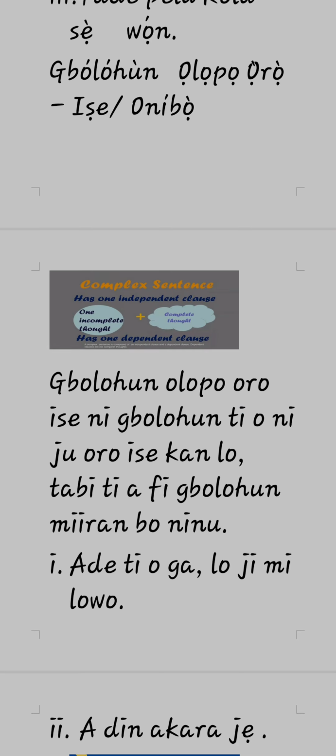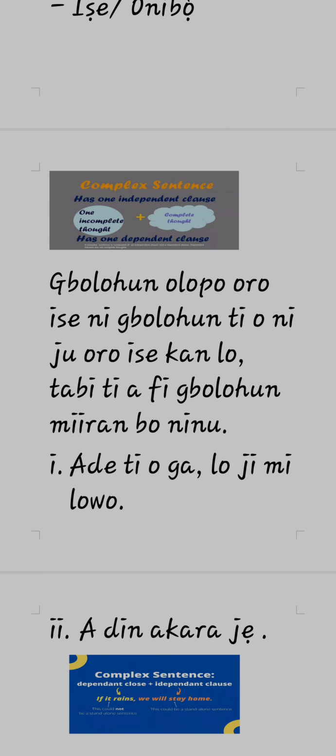A sentence that contains the main clause and the subordinate clause, it has one independent clause and one dependent clause. Do you understand? So that is referred to as what, a complex sentence. Gbólóhùn oníbọ̀. So if I say Adé tí ó ga ló jí mi, it is the tall Adé that woke me up.